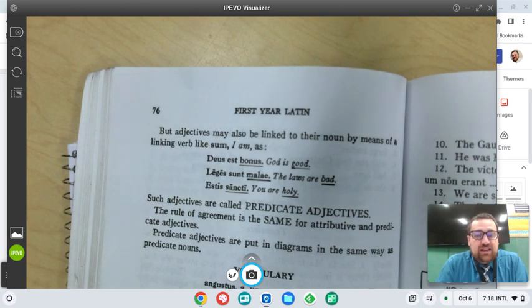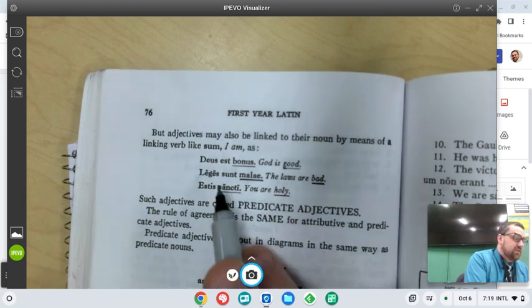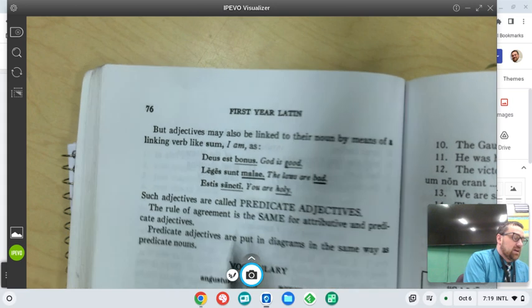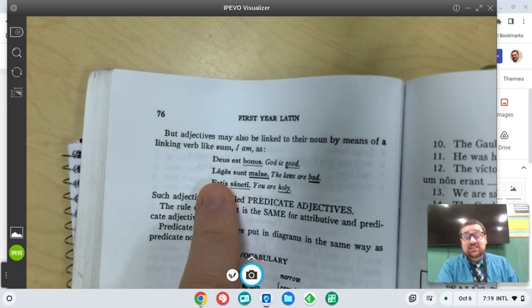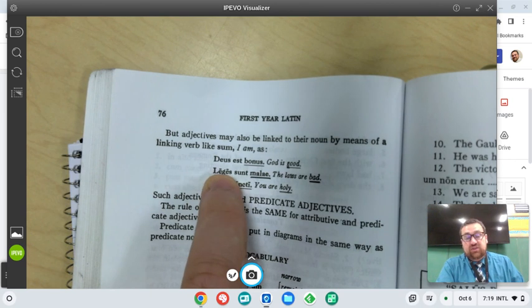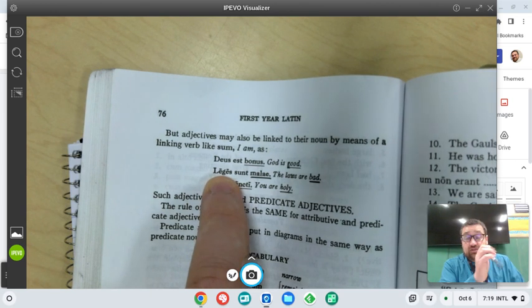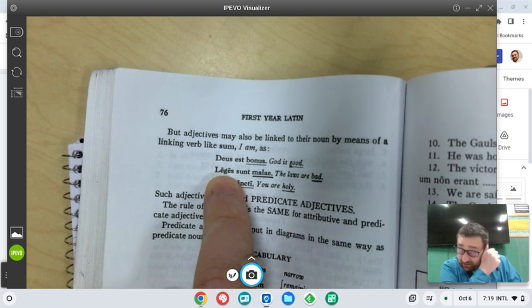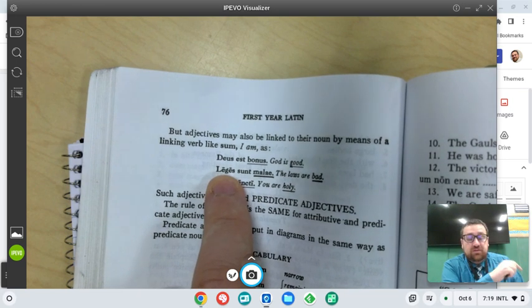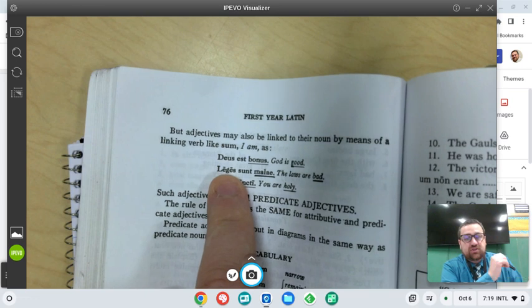Leges sunt malae. The laws are bad. So we have nominative plural leges, malae. Why malae? Well, because we have to go back to lex, legis, the dictionary form for law, and look at lex, see that it ends in an x, to see that it's feminine. This is a third declension word, and it's a feminine third declension word.